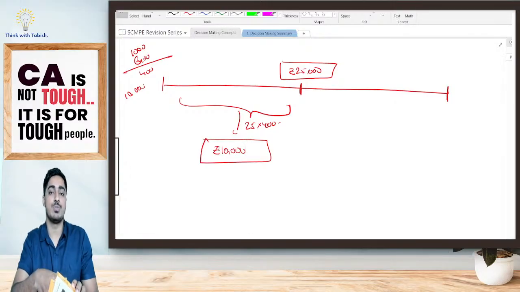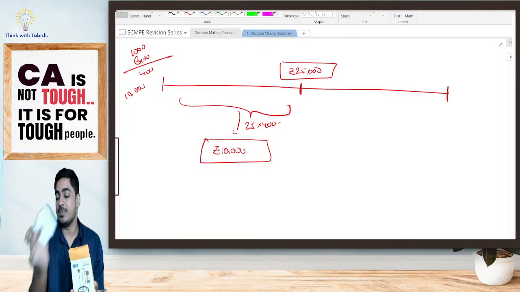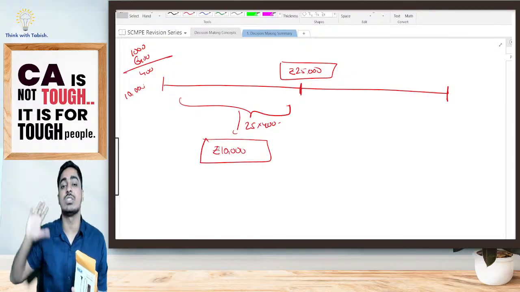From this 10,000 rupees, what will I do, students? I am having 10,000 rupees with me. I will pay my fixed cost. So I have paid my fixed cost. There is no tension. All my cost I have recovered.